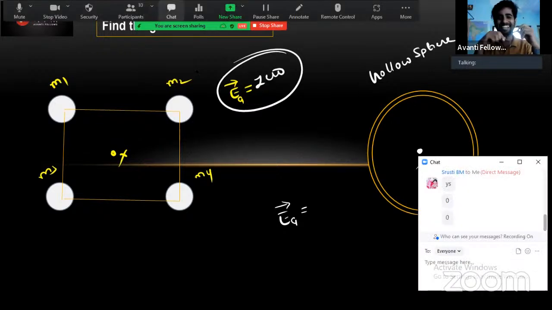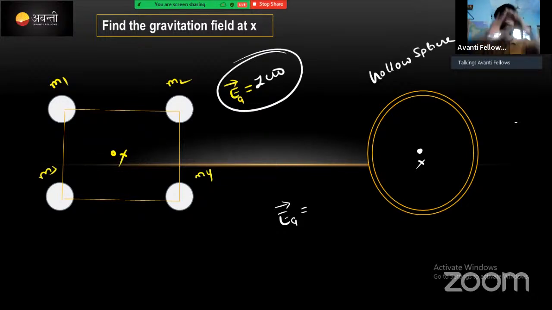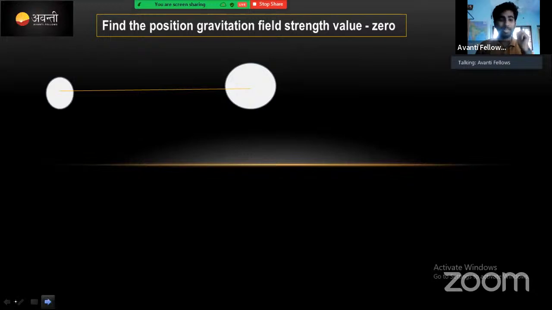Great, again, great effort. Again, at this point also, the value will be 0. In a hollow sphere, if the mass is covered, inside at the middle, the value will become 0. This is its gravitational field strength, or gravitational field intensity. Hope it is clear for everyone. Keep this in your mind, it will be helpful in our coming concepts also.